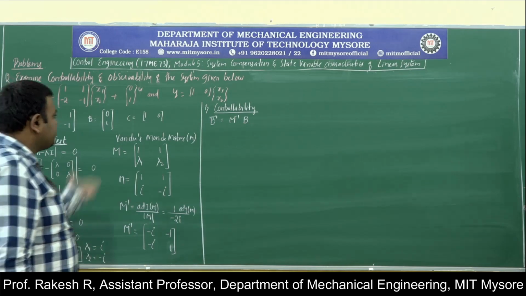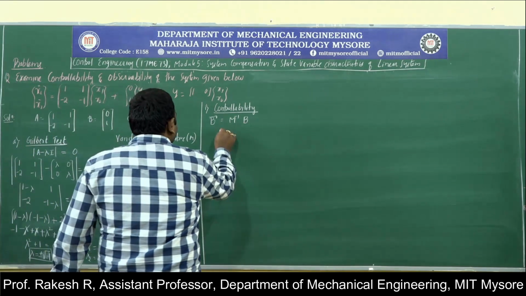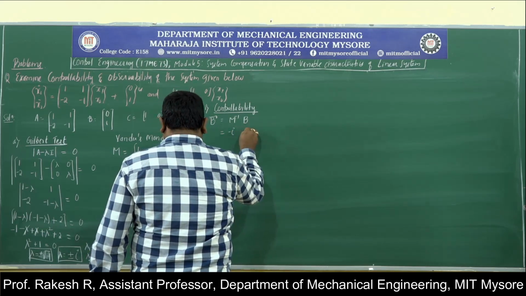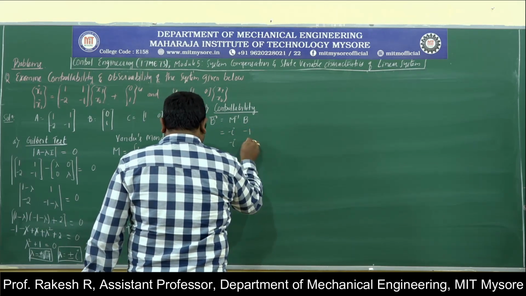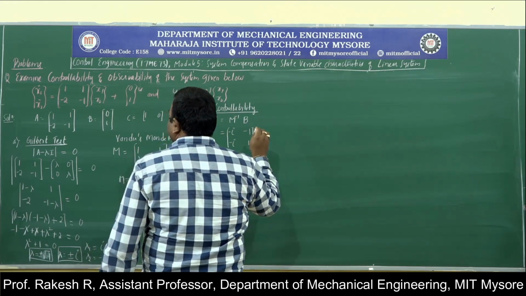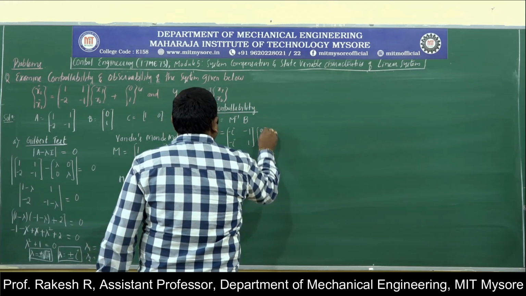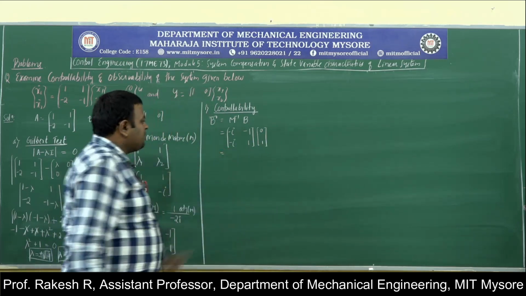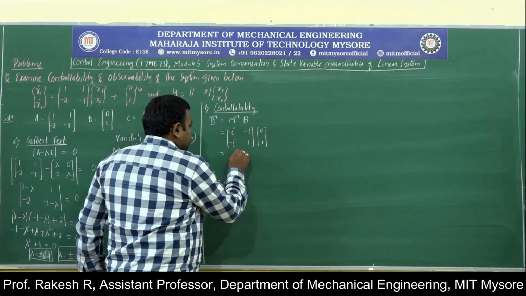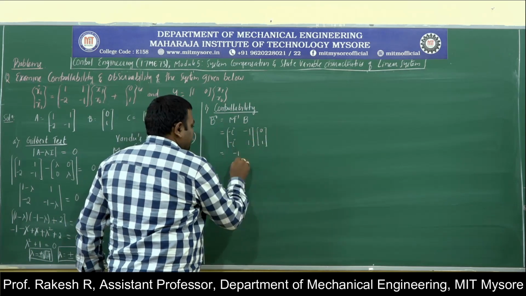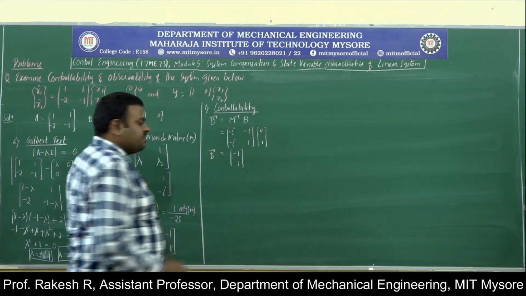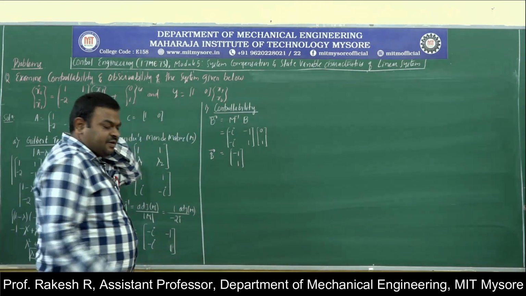After finding this, substitute the value of M inverse. M inverse is nothing but minus i, minus 1, minus i, plus 1, into B. What is B? B is 0 and 1. So i into 0 is 0, minus 1 into 1 is minus 1. Again i into 0 is 0, 1 into 1 is 1. So 1 and minus 1, which is a non-zero element.